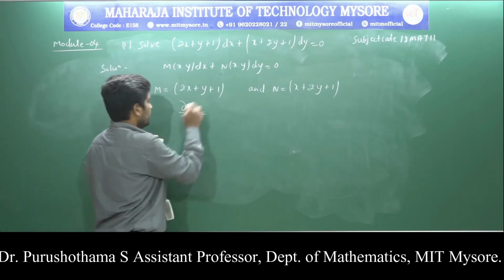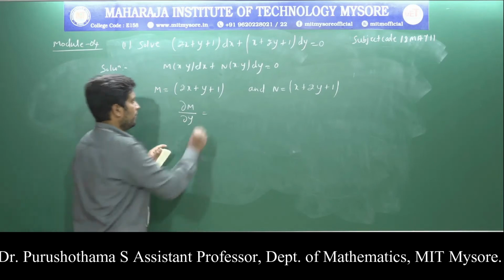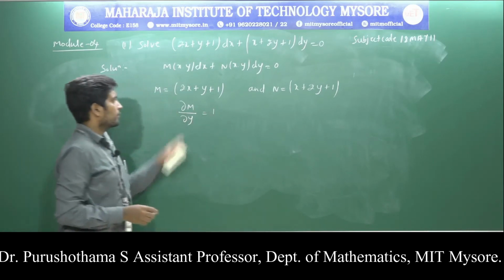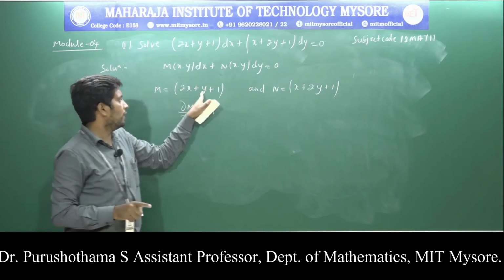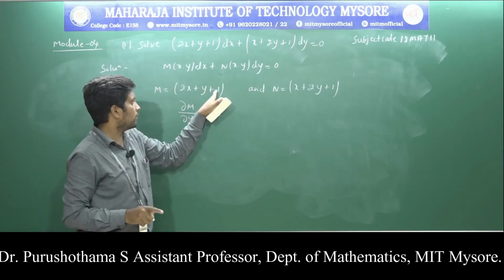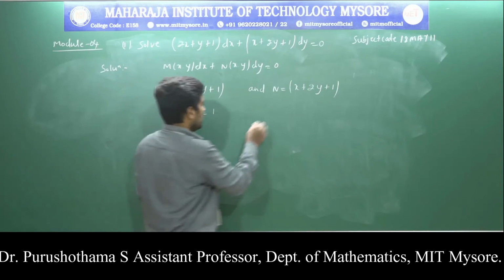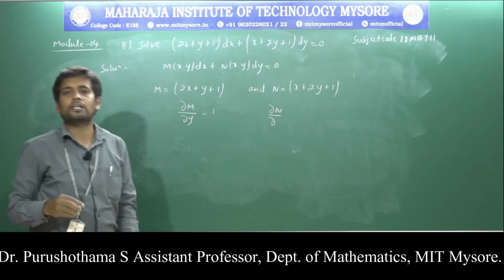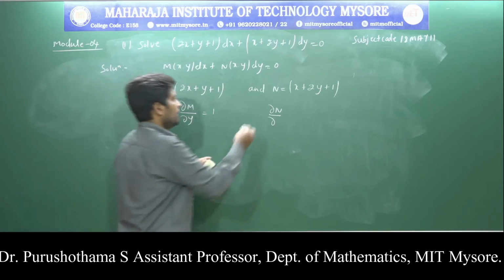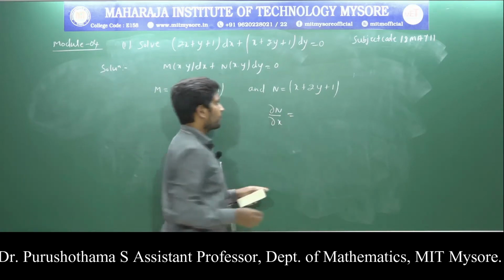Therefore, the derivative of m with respect to y is 1. In 2x there is no y, so its derivative is 0; the y term differentiates to 1, and the constant gives 0. Similarly, find the derivative of n with respect to x.